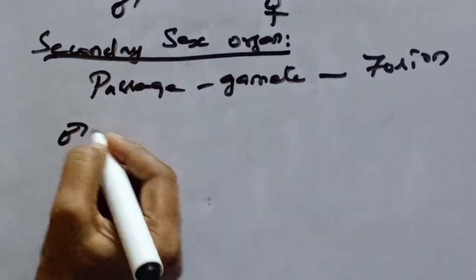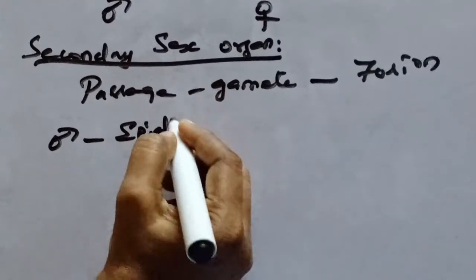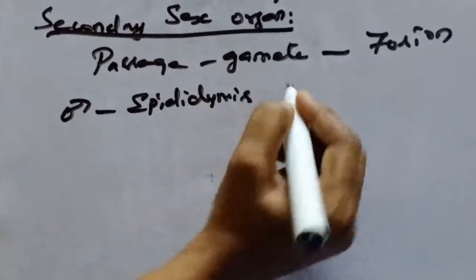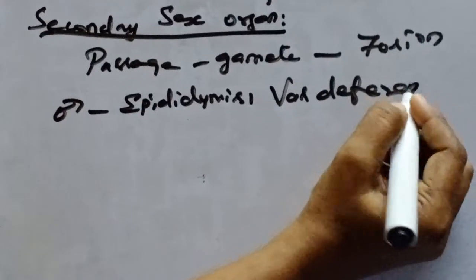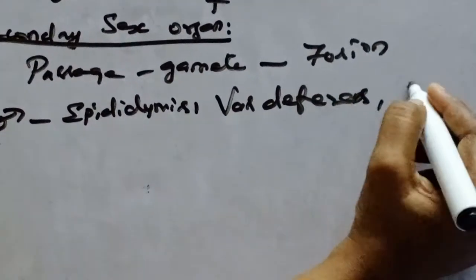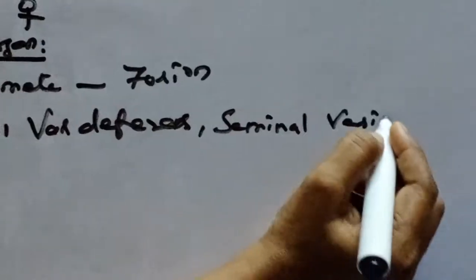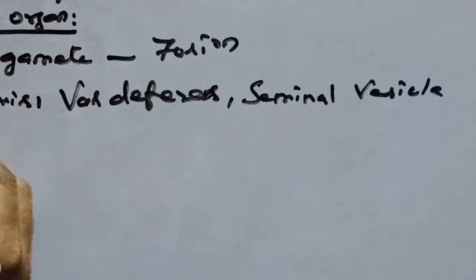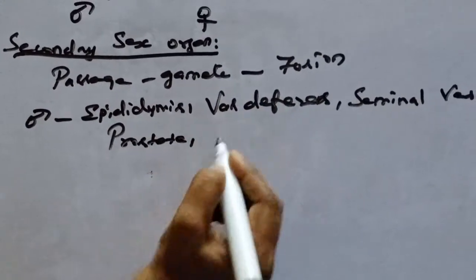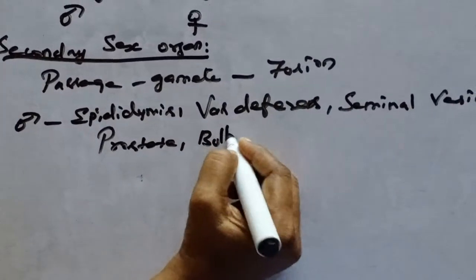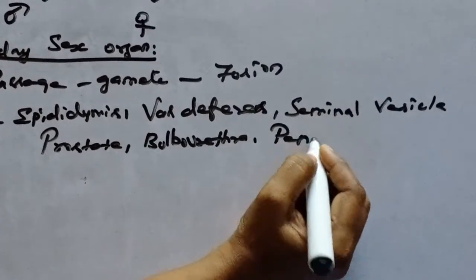We will see the male secondary sex organs. In male, the secondary sex organs are epididymis, vasa deferens, seminal vesicle, then the associated glands: prostate, bulbourethral, then penis.